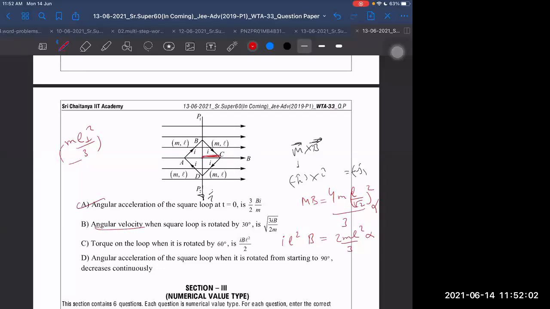As far as angular velocity is concerned, when it is rotated by 60 degrees, the angle between them will become 30 degrees. Right now it is 90 degrees. After rotation by 60 degrees, the angle will become 30 degrees, so MB sine 30 will be the torque, which is equal to I into L square into B by 2. C is also correct then. Fine or not? Correct. Fine, sir. What about D?